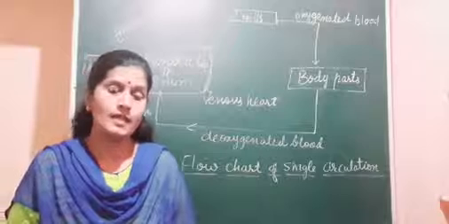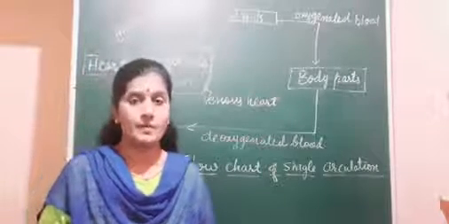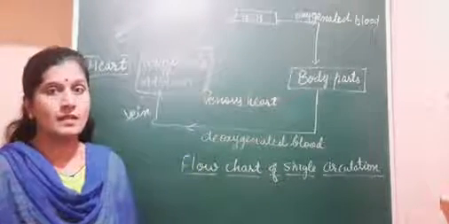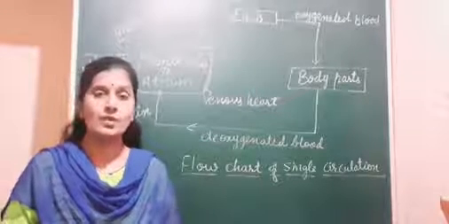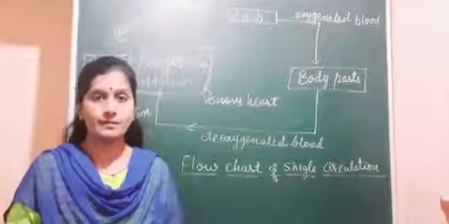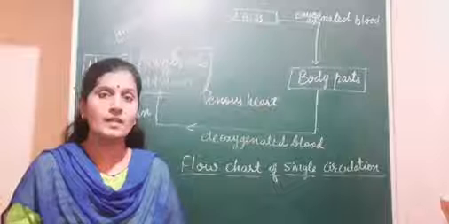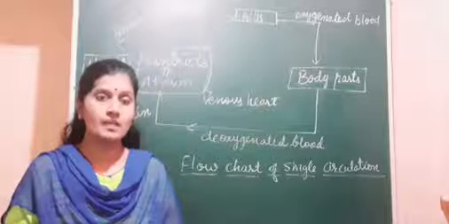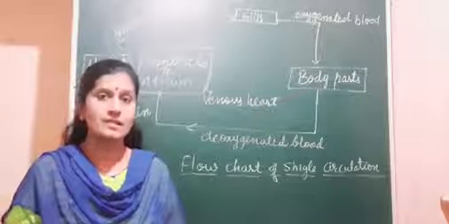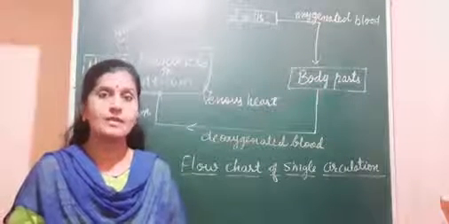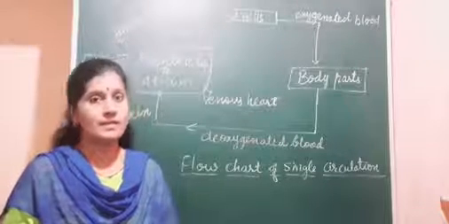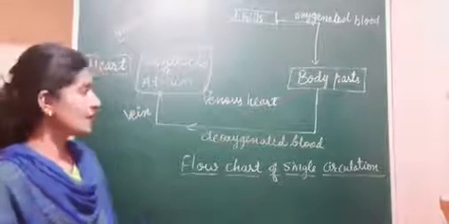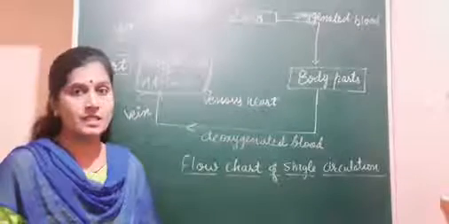So in the single circulation, what will happen? The blood will flow through the heart only once to complete one cycle. So the name has been given here: single circulation, single circulatory system, or single circuit circulation. Here only one circuit is formed. So look here at the flow chart of the single circulation.